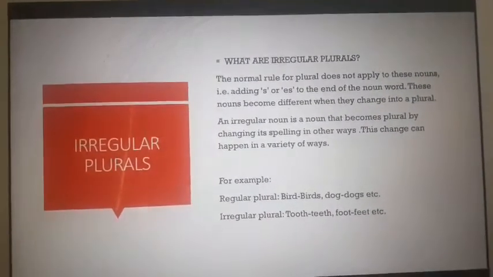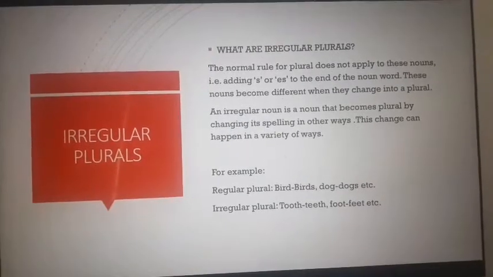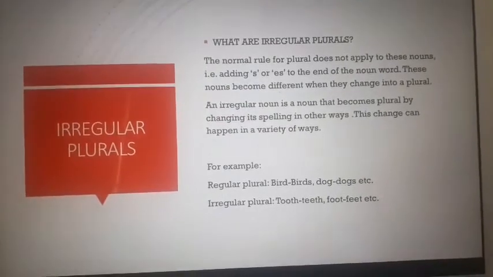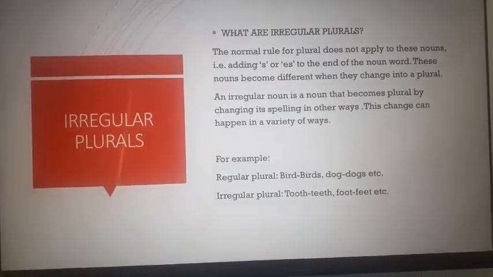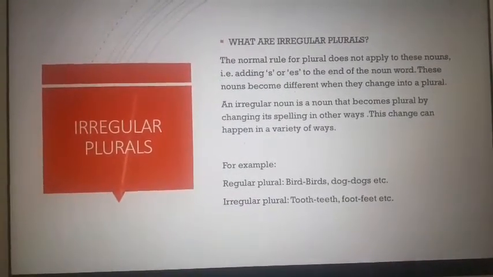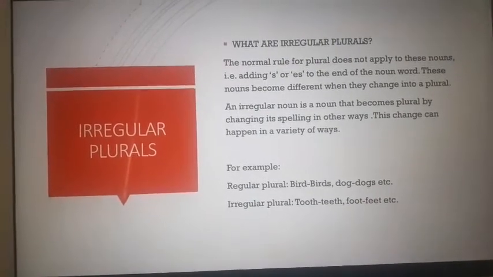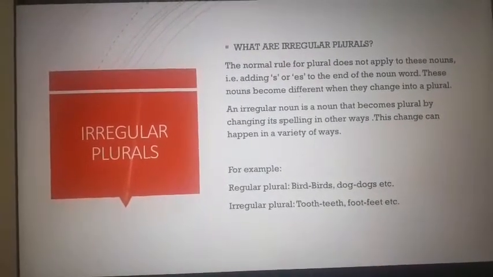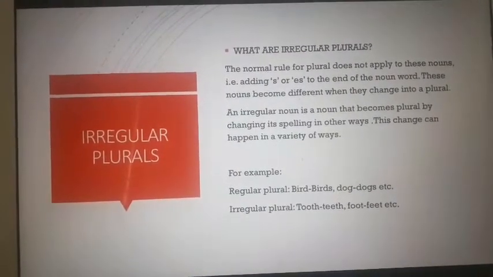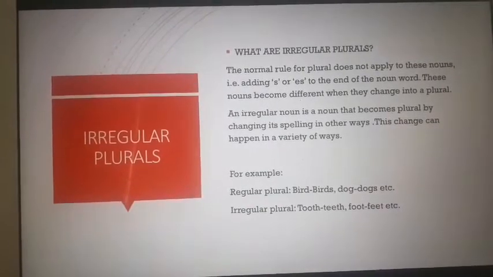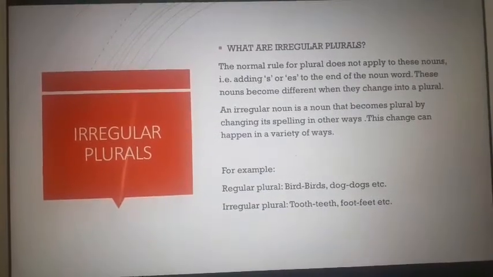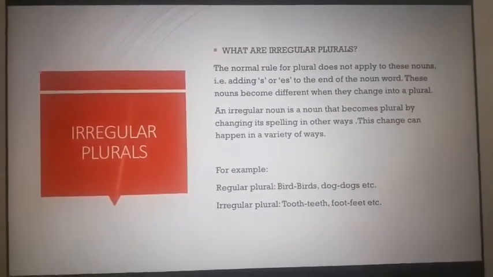Okay, for example, you have seen the regular plurals, right? Bird becomes birds, dog becomes dogs, right? Now, but an irregular plural, for example, a single tooth is called a tooth, right? But if there is more than one tooth, it becomes teeth. Foot we call for one single foot, but when there are two, it becomes feet. We call it feet.